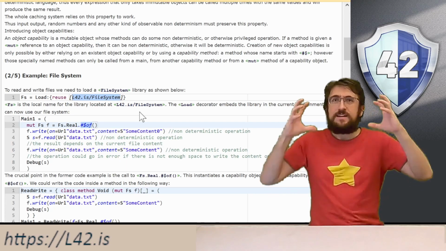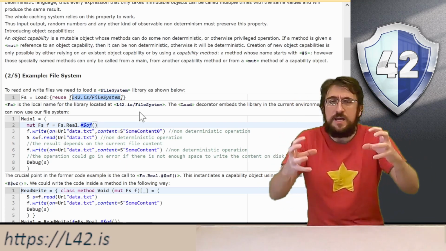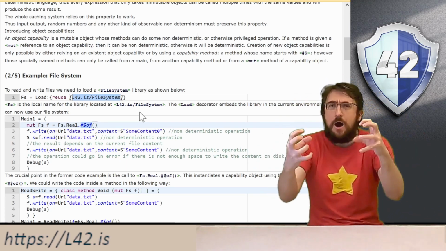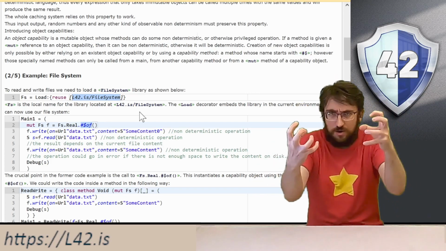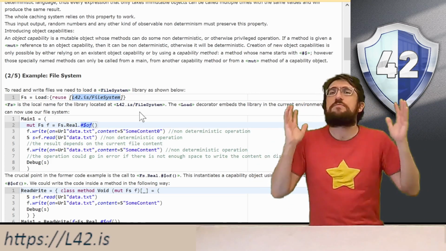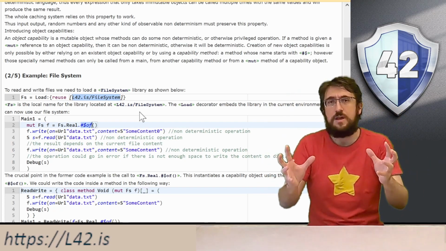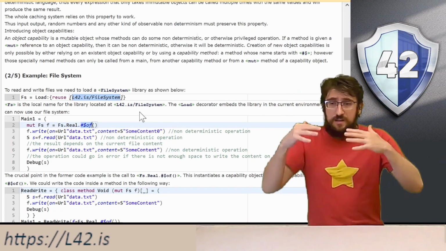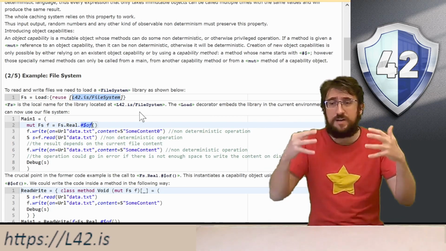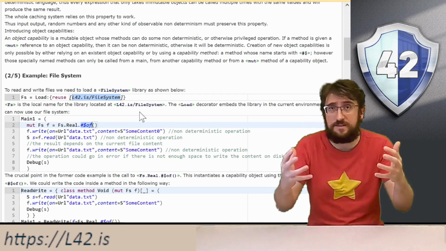And I create an object capability that will have all the power that this library encodes, and in principle, this library could do absolutely everything. I, the programmer, trust that this library is just going to access the file system.